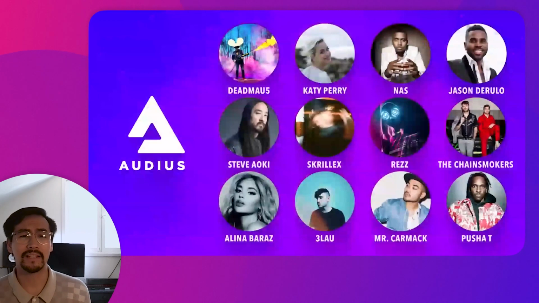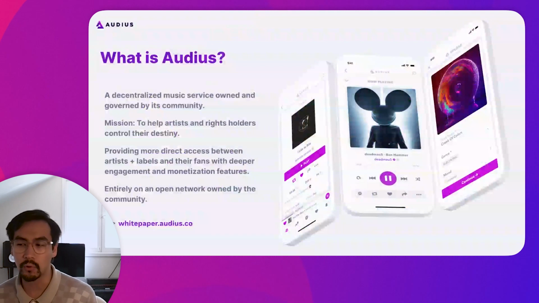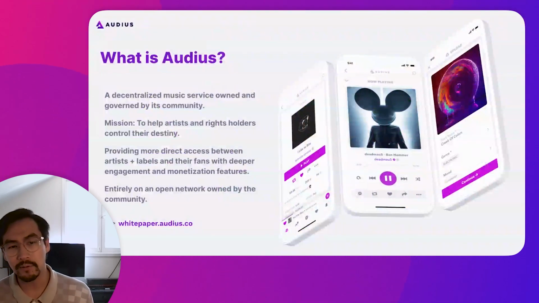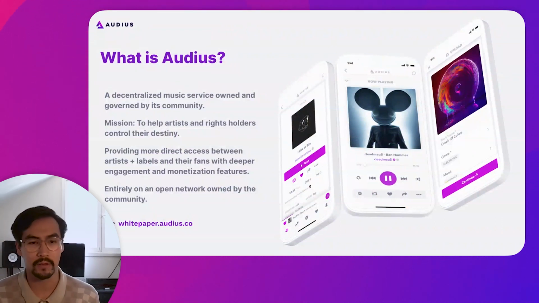Audius is a decentralized music streaming service that's owned and governed by its community. We're doing all this because we want to see through the mission of helping artists and rights holders control their destiny on the internet in a way that's currently not being done. We do this by providing as direct access as possible between artists and labels and their fans, with deeper engagement and monetization features, all done entirely on an open network that's owned by the community.